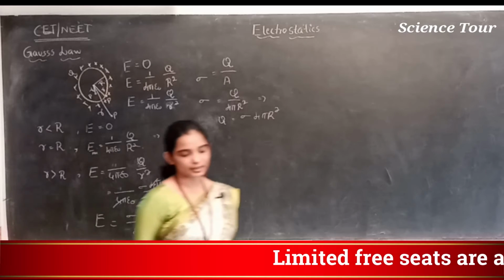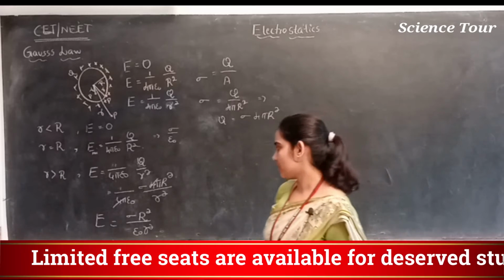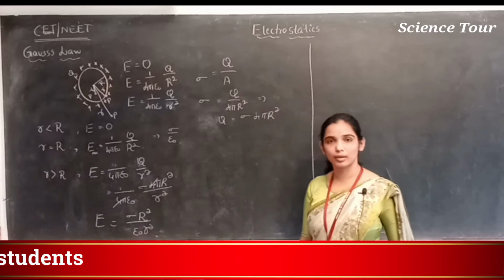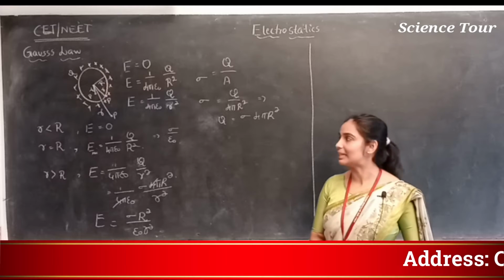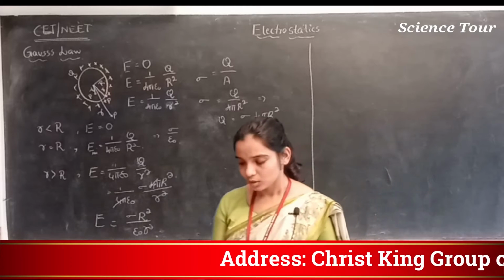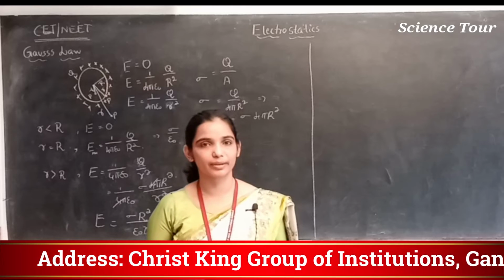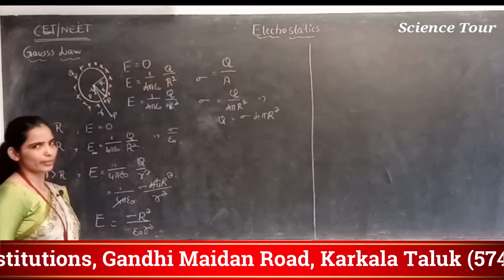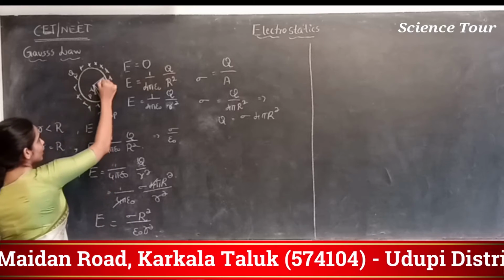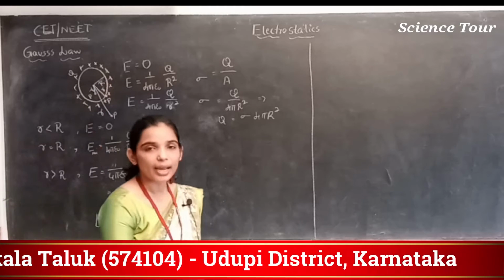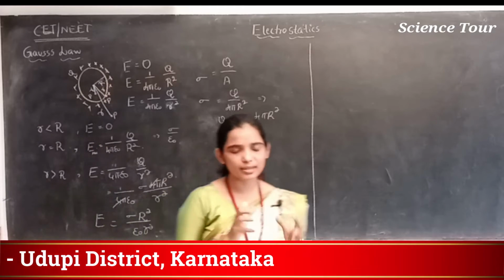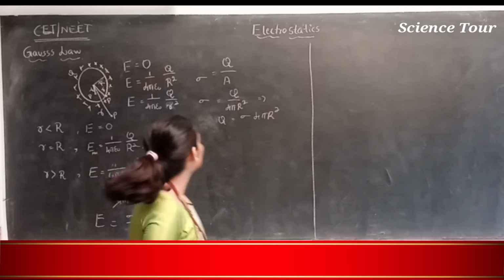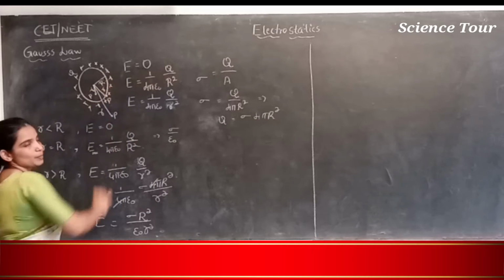Here capital R indicates the radius of the sphere, and small r indicates the position of the point where the electric field intensity is measured. I repeat, students: if you have a hollow conducting sphere, charges are always distributed on the surface. If capital R is the radius of that sphere, then at any point inside the sphere, when it is a conducting sphere, the electric field intensity is 0.